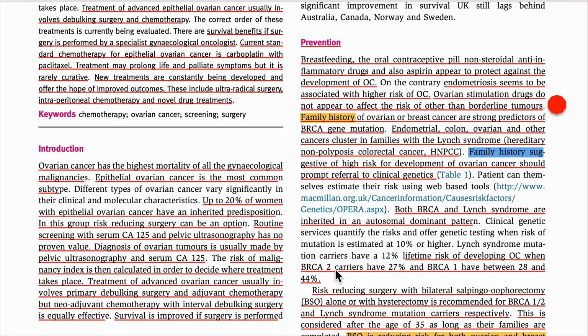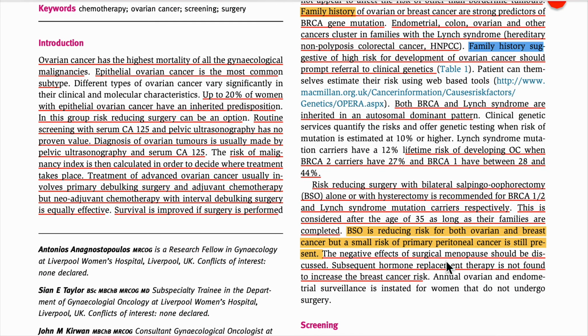So if a woman is a BRCA2 carrier, she has a 27% risk of developing ovarian cancer. But if she is a BRCA1 carrier, she has a 28 to 44% risk of developing ovarian cancer. So for the BRCA mutation, BRCA1 will be 28 to 44%, and for BRCA2 we can remember it is about half, 27%. And the risk reducing surgery is the most important one.